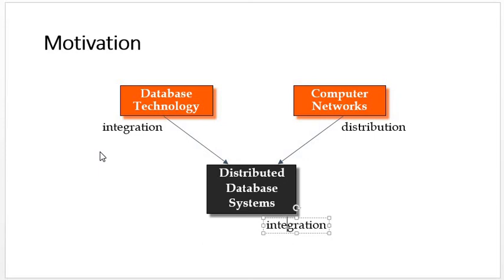Each database has its users, its site, and its own database. But at the time of performing operations, they can communicate with each other.